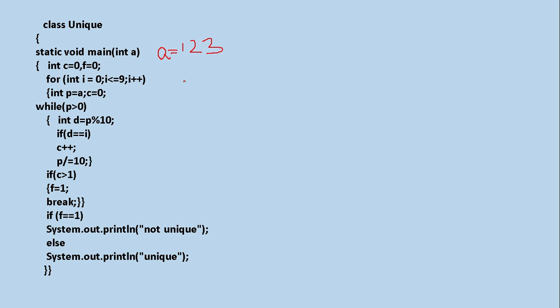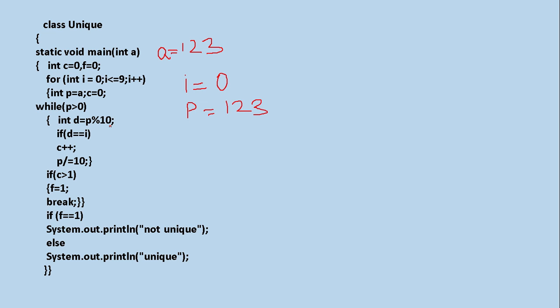So at present, what is the value of I? Please tell the value of I. It is 0. Without checking any condition, it comes over here: p is equal to A. That means p is equal to 123. Is it clear for you? 123. Now checking p greater than 0. Is it greater than 0? Yes. int d is equal to p modulus 10.